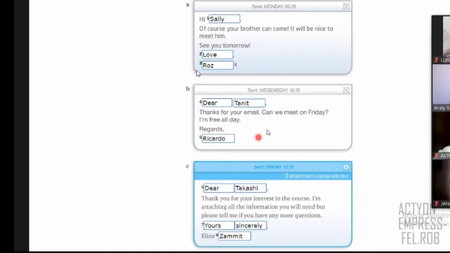This email here is like neutral, right? It's not formal, it's not informal, it's like neutral. And in letter C, this is a formal email, right? So as you can see, you put yours sincerely when it's formal, right? Okay, class, thank you. So we have these examples, right? So we can continue now with the next part.